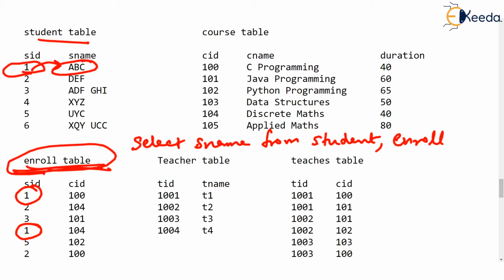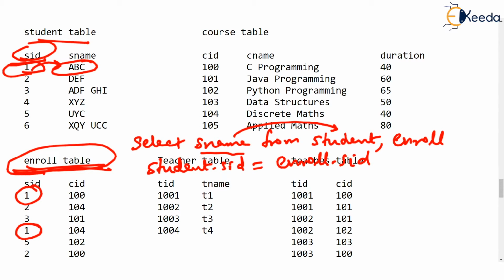Although S name is only in the student table, we need to join these two to get the information about the student having taken admission in how many courses. So first of all, we will have to write a join condition, that will be student dot sid is equal to enroll dot sid. Okay, this column sid is matched with this column sid of the enroll table.